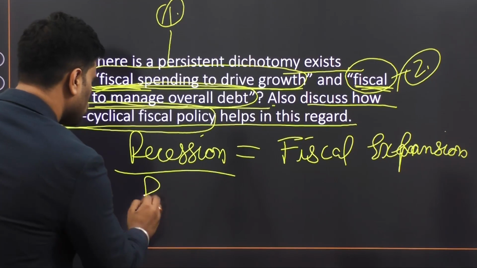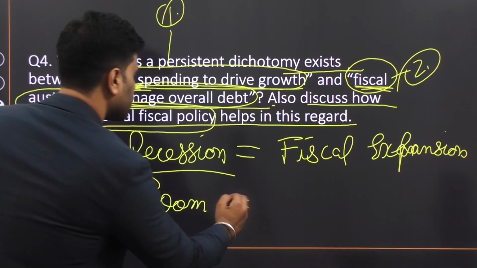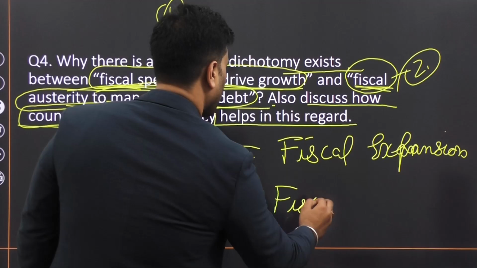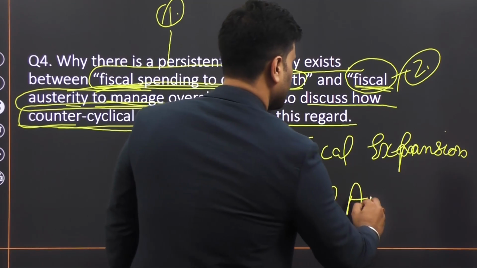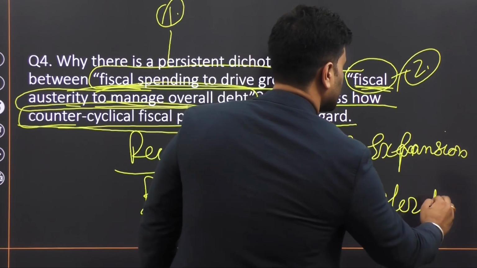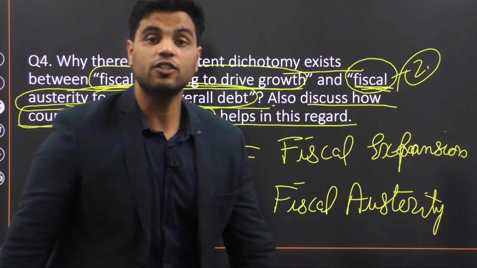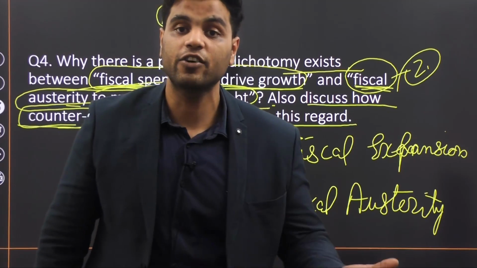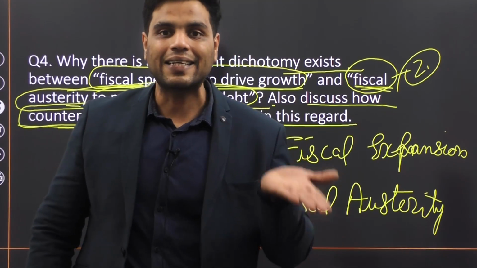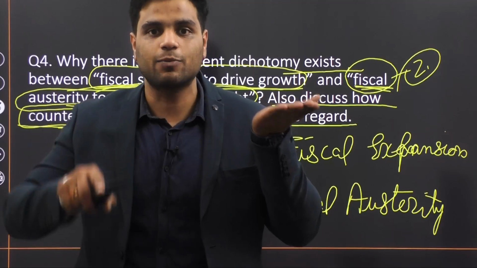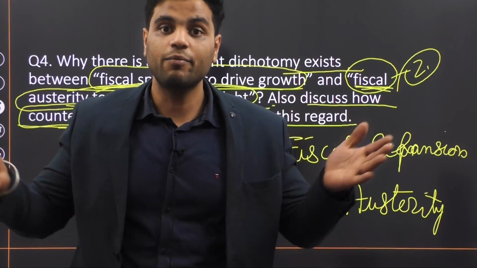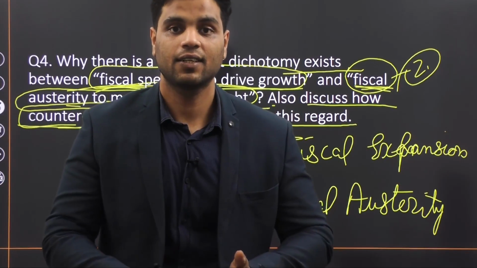During normal times or during times of economic boom, government should follow fiscal austerity. Fiscal austerity means government should reduce its fiscal deficit. And how will government reduce its fiscal deficit? By increasing tax revenue and reducing its expenditure.